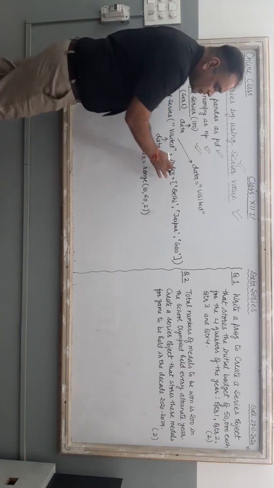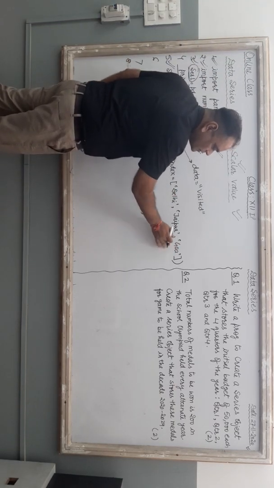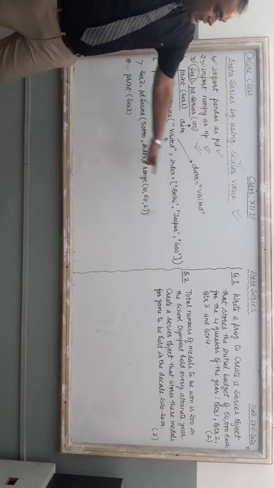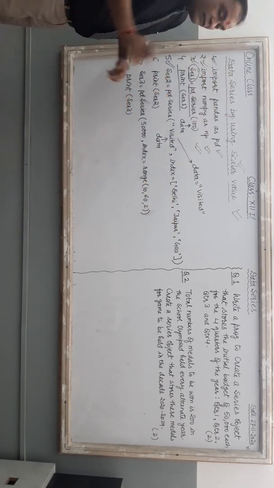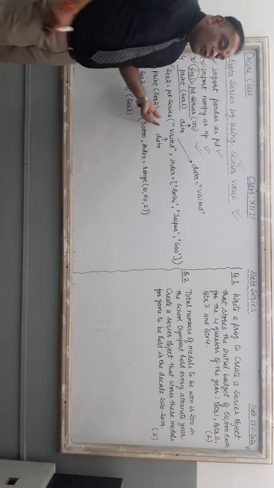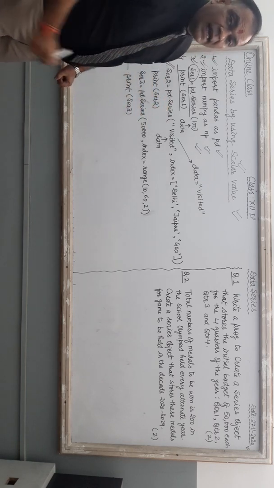Now what is the index value? Index is Delhi, Jaipur, Goa. 3 different indexes are there. D type object, it is not there in this command. So very first, अगर ये पूछे what will be the output of this line?